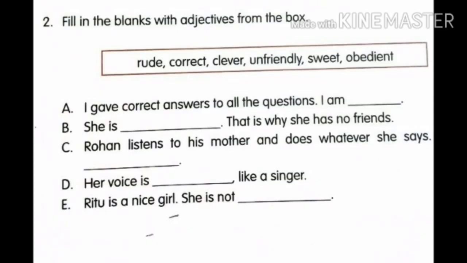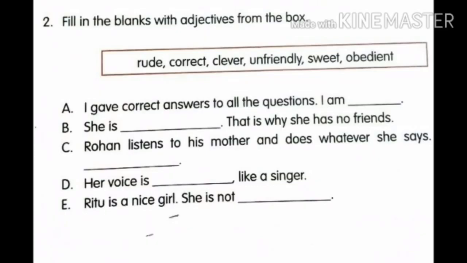Unfriendly: those who are not friendly with others, we say they are unfriendly. Sweet: in the sense of adjectives we use with speech, whether they are talking sweetly or singing sweetly, in this sense we use sweet. Obedient: the person who obeys others, we call he is obedient. So basing on this, you complete A, B, C, D and E in your page number 17.